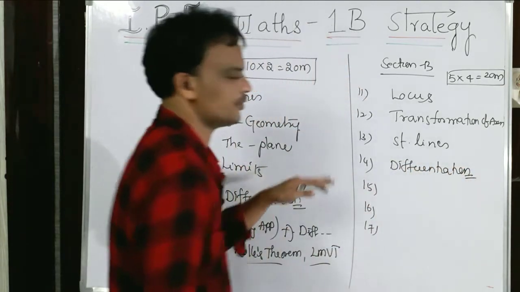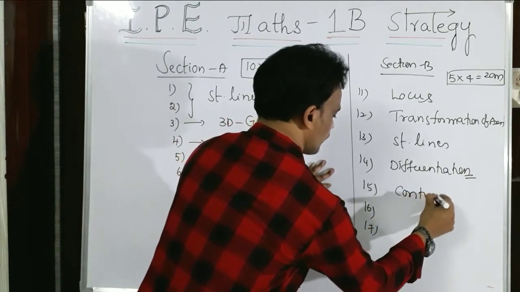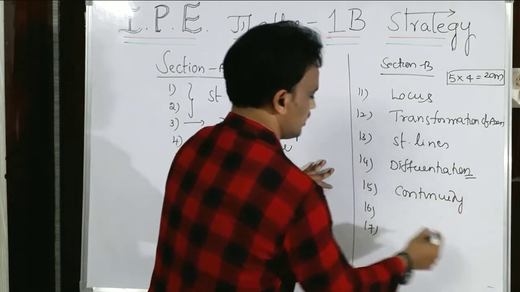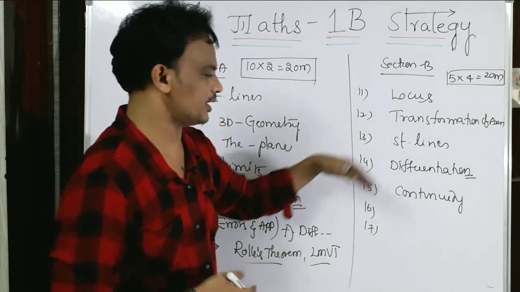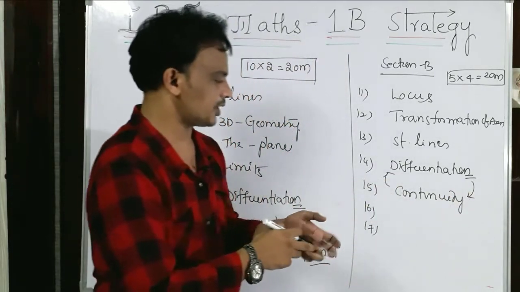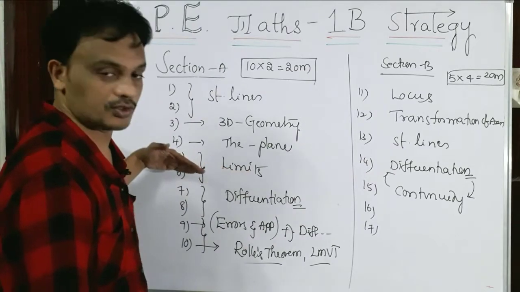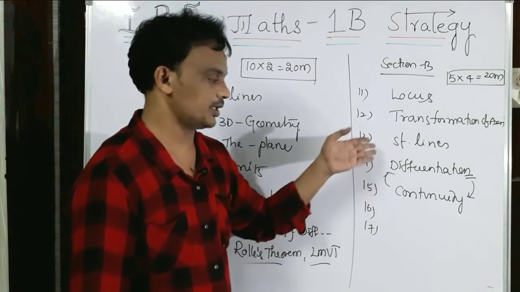From that 14th one, differentiation. And here is the continuity. The 15th one is the continuity. Of course, sometimes the 14th question is the continuity and the 15th question is the differentiation, whatever it is. One question is from the limits and continuity: limits questions for 2 marks and continuity for the 4 marks question.